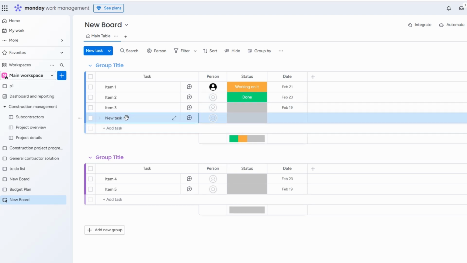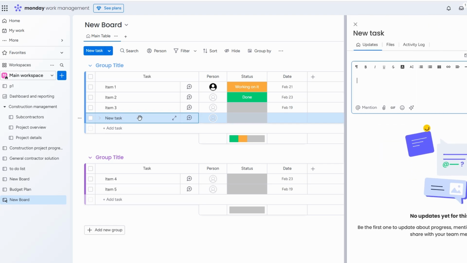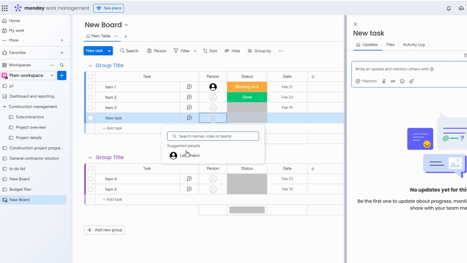But here's where it gets interesting. Monday.com lets you customize your workflow. For instance, you can assign tasks to yourself or anyone on your team by clicking on the person column. This way, you can clearly see who's responsible for each task, making collaboration smooth and efficient.